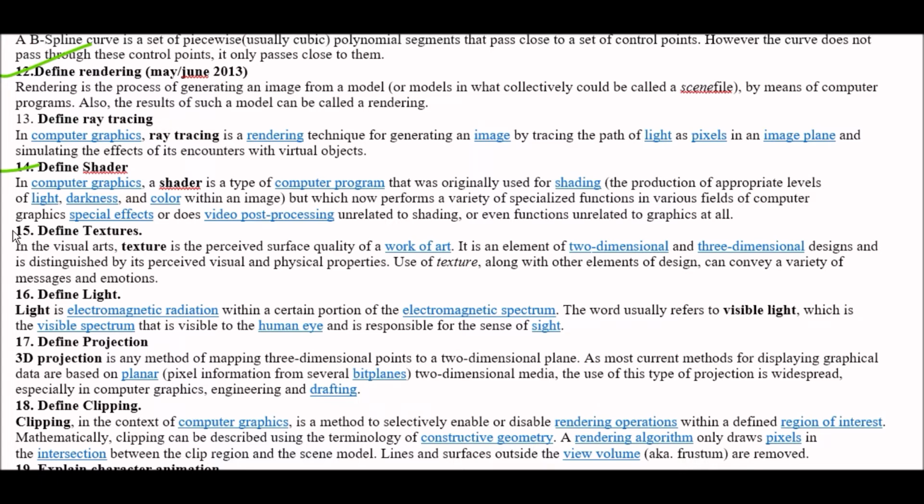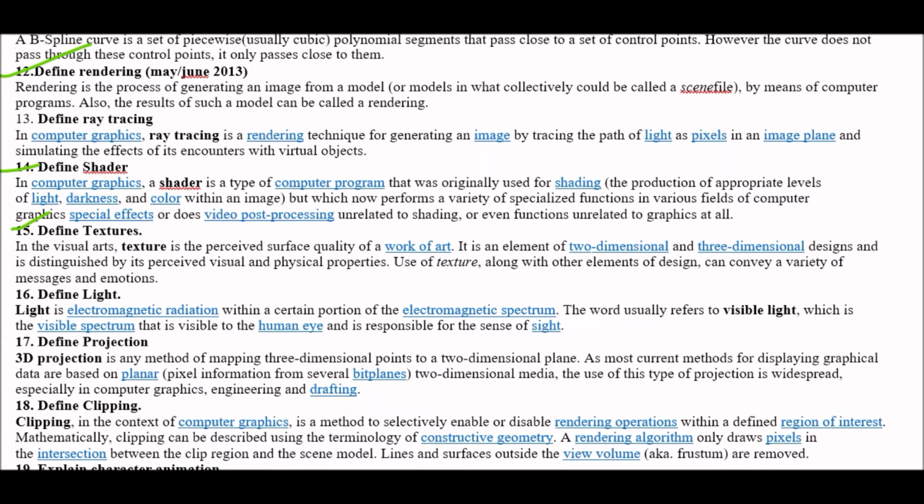Next question. Define textures. In the visual arts, texture is the perceived surface quality of a work of art. It's an element of two-dimensional and three-dimensional design and is distinguished by its perceived visual and physical properties. Use of texture along with other elements of design can convey a variety of messages and emotions.